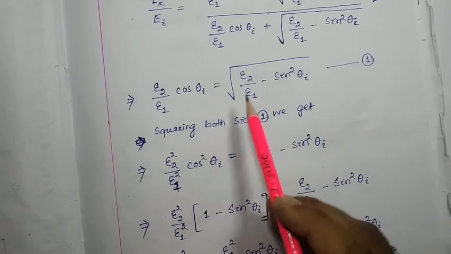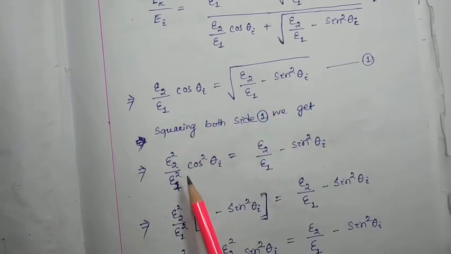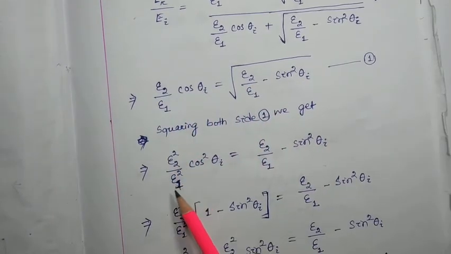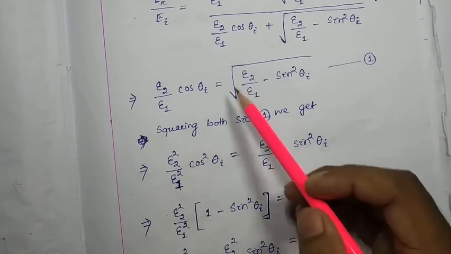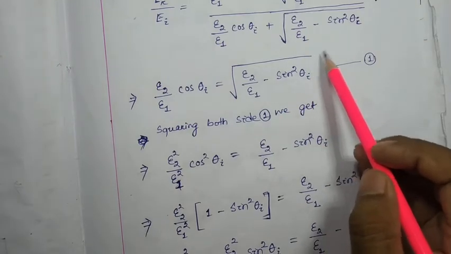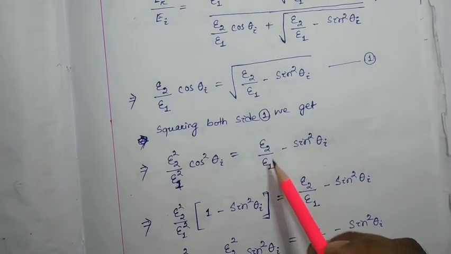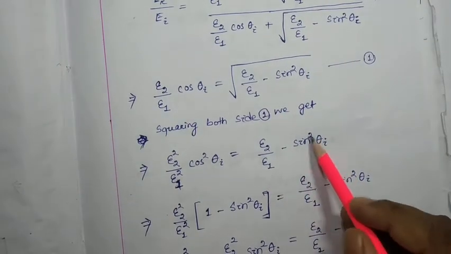Now we have to square both sides, so it will be epsilon 2 square by epsilon 1 square cos square theta I equal to epsilon 2 by epsilon 1 minus sine square theta I.